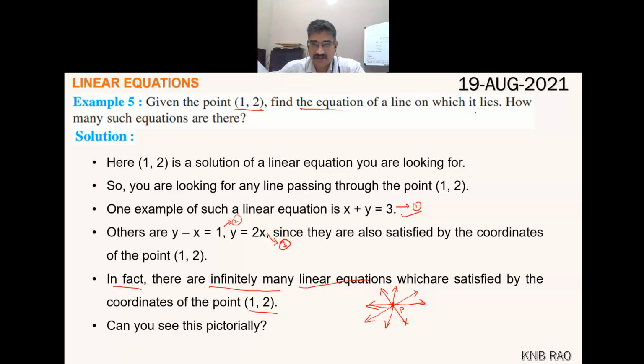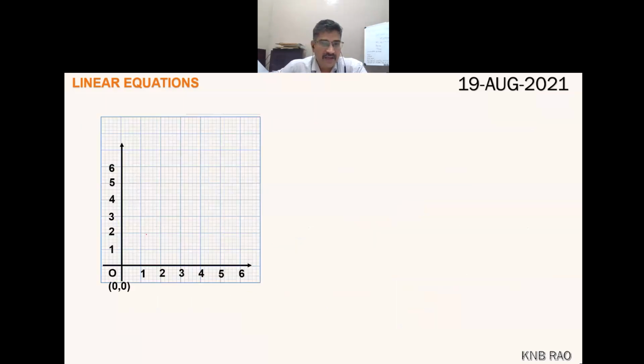That is the question. That means I found the first one. Second, how many such equations are there? For that, infinitely many such linear equations are there. Reason, you see graphically. (1, 2) is this point. Now, through this point, how many lines can you draw?